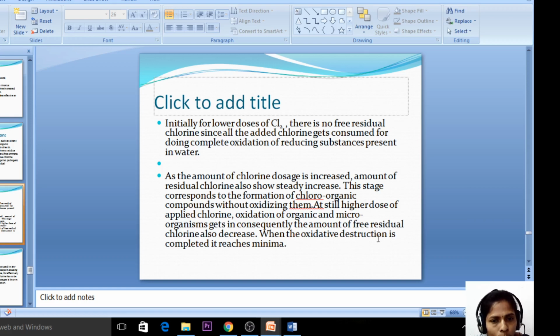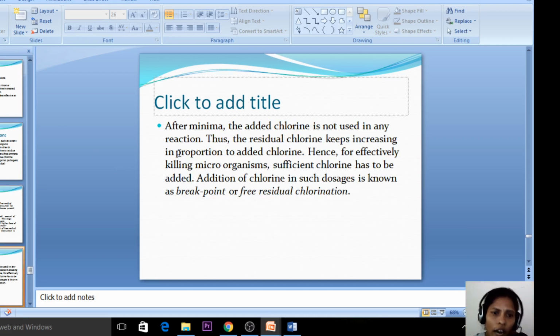When the oxidative destruction is completed, it reaches minima because there is no chlorine left in the water. After the minima, the added chlorine is not used in any reaction. Thus the residual chlorine keeps increasing in proportion to the added chlorine.